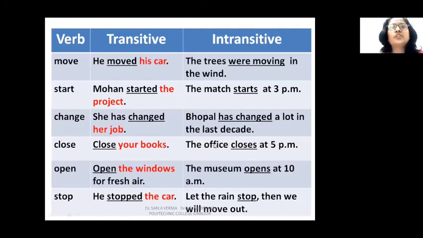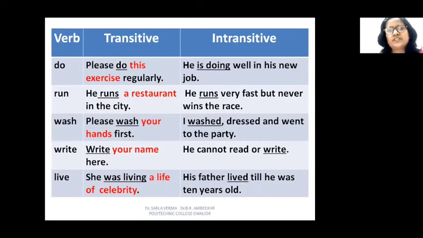So if you want to know further about transitive and intransitive verbs, you can pause this video and read the sentences for yourself and understand that there are some verbs, and it depends on the use whether they are used as transitive or intransitive. But normally there are intransitive verbs which are always intransitive, which are mostly used as intransitive verbs only. So these are further examples of verbs that can be used as both transitive and intransitive verbs.